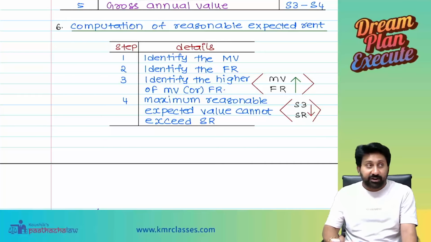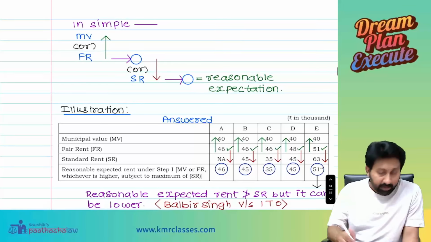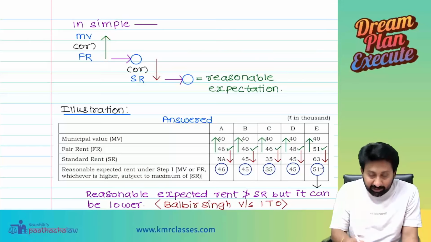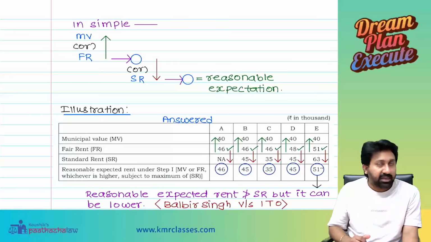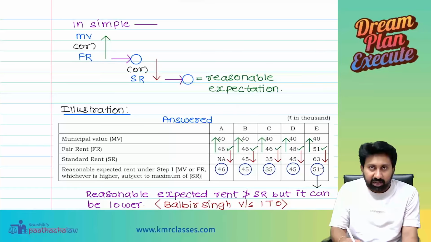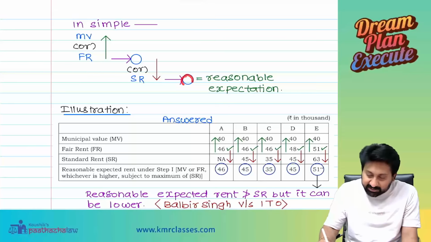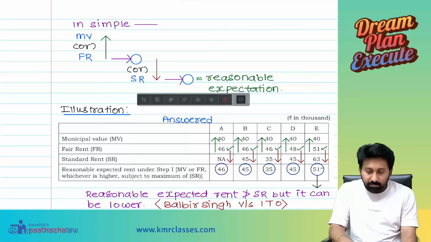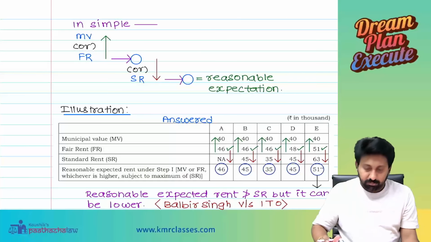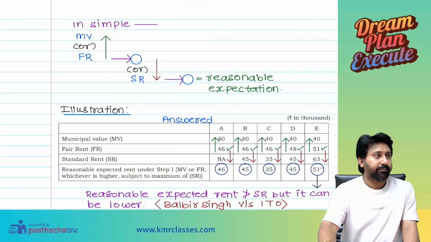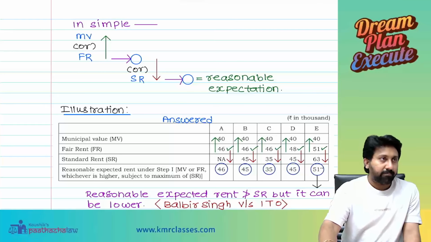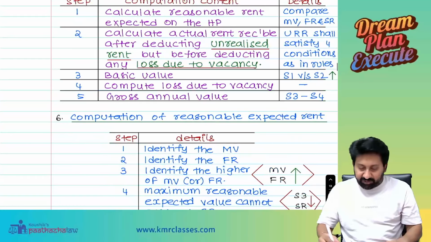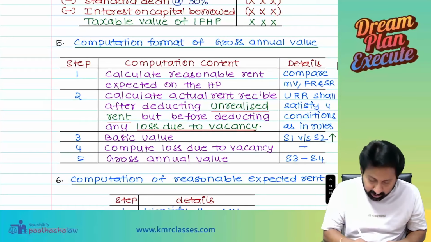If it is a difficulty, see this diagram. Municipal value or fair rent, whichever is higher. One answer will come, that is the circle. Compare it with standard rent. Whichever is lower, one answer will come. This is called the reasonable expected rent. Everybody understood this diagram clearly? Yes, sir. So this is the diagram, an easy way to understand. First we have to compute this, and you put it in step one.